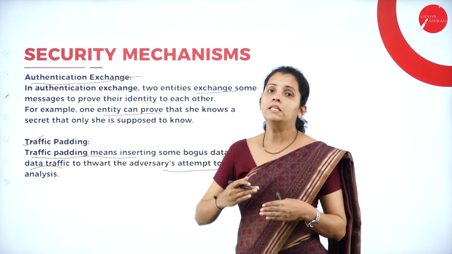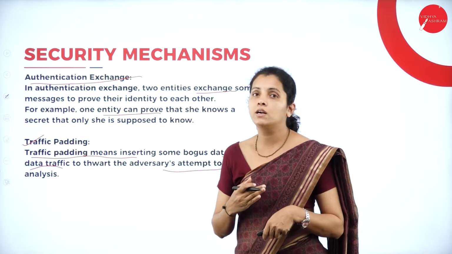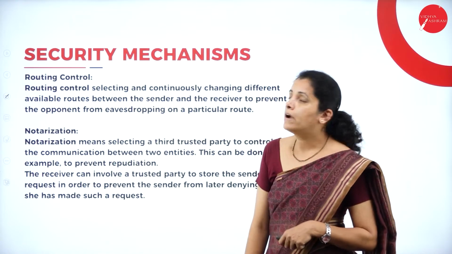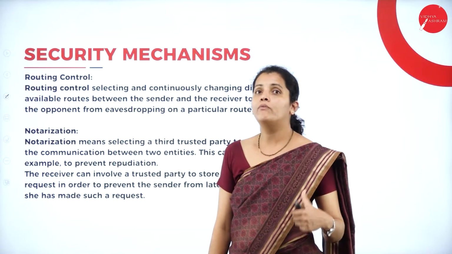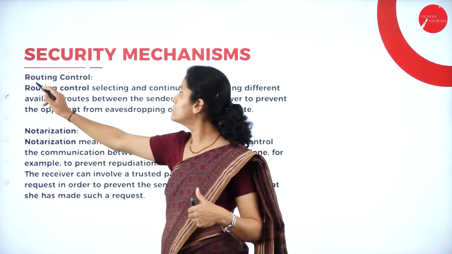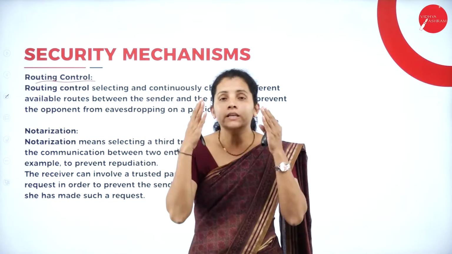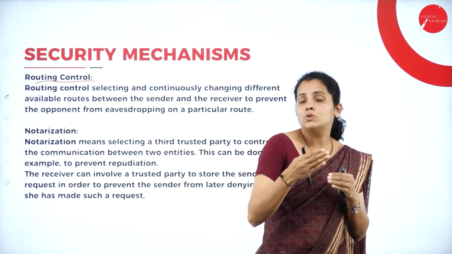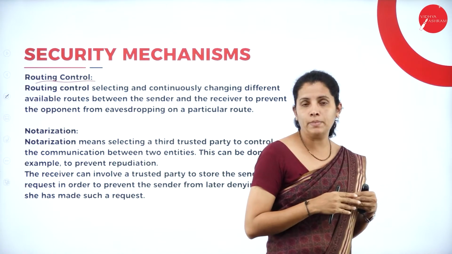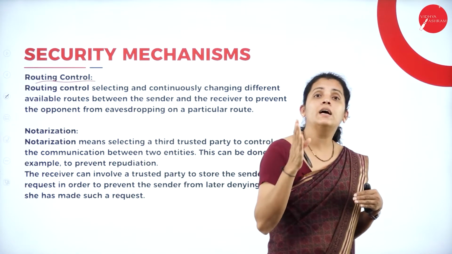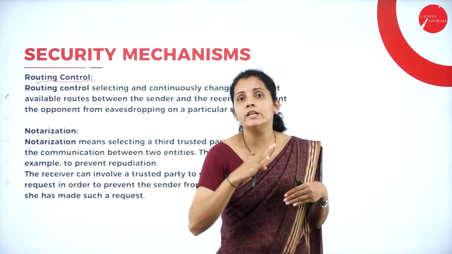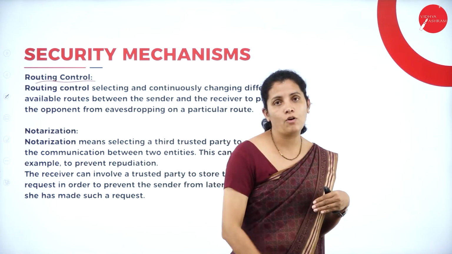We want to insert some bogus data into the network traffic. And I'm going to have another type of mechanism, that is the routing mechanism. Here we know that all the routing information is stored in the routing table, and each time the routing takes place based on the shortest distance first algorithm.